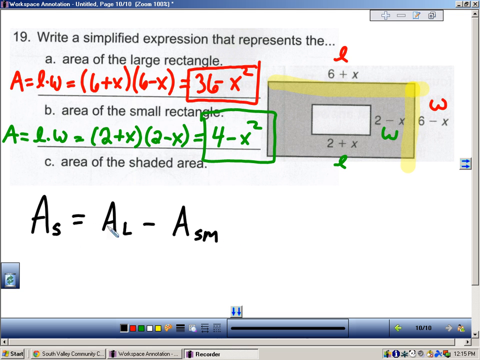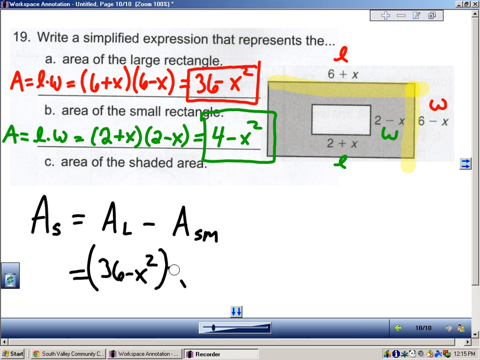So we're subtracting two polynomials. That would be 36 minus x squared. And we're going to subtract, got the subtraction sign. Isn't that good? Did you get that? We're going to subtract 4 minus x squared. Okay?